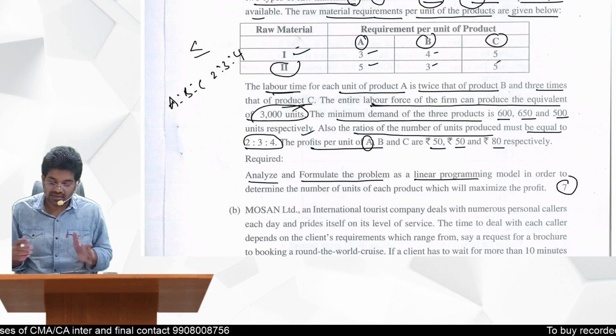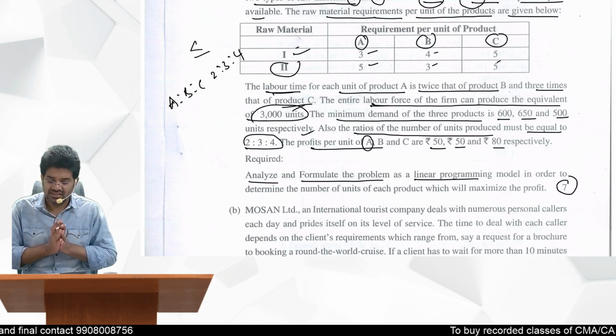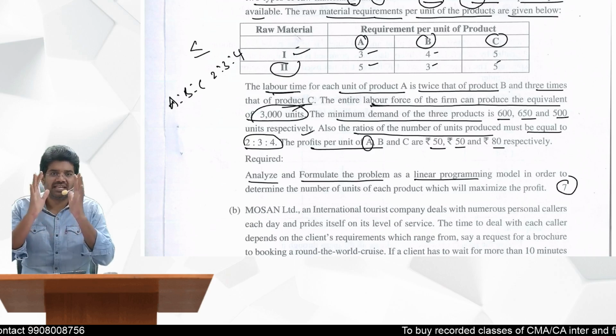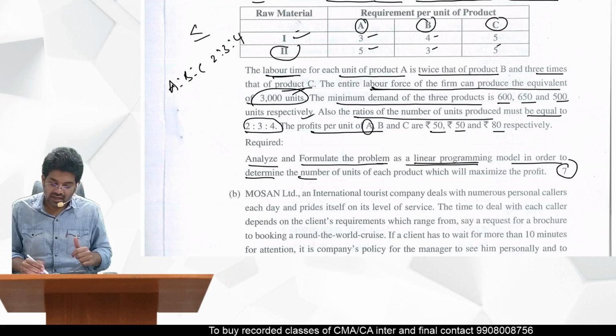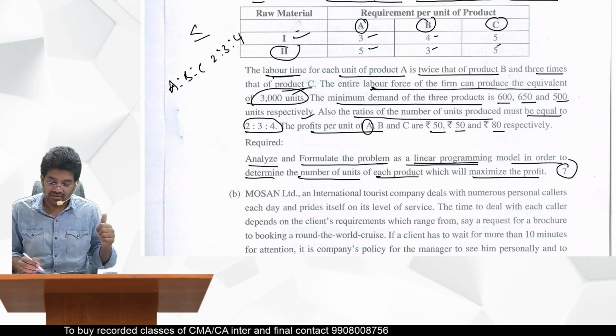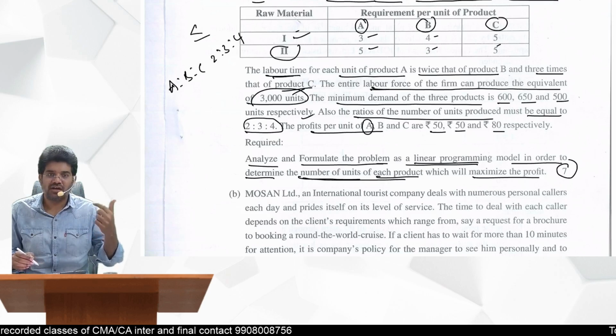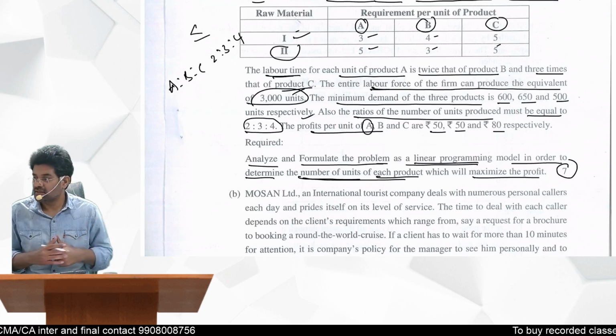Analyze and formulate. Tell me now, what are the decision variables here? See the objective. In the question, what is the objective? Analyze and formulate the problem as a linear programming model in order to determine the number of units of each product which will maximize the profit. What do you need to determine? To formulate the LPP, determine the number of units of each product, that is A, B, C, how many units you should produce in order to maximize the profit.